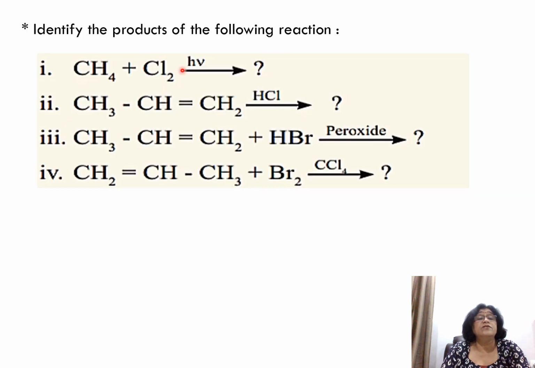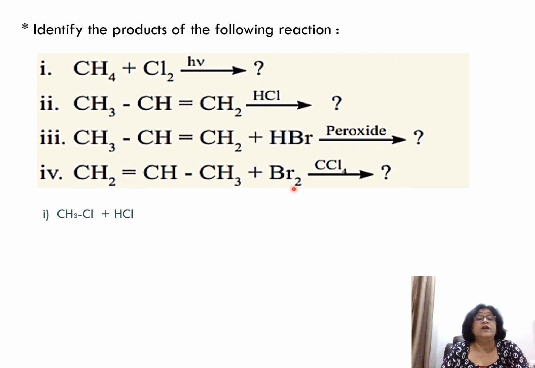Okay. So here we saw methane plus chlorine gives what? The first reaction was CH3Cl plus HCl. Then the second one is propene. When HCl is added in the absence of peroxide, what will you get? You will get 2-chloropropane. Okay. When HBr is added in the presence of peroxide, what will you get? The chance of formation of 1-bromopropane will be more because the negative group goes to the carbon having more number of hydrogen atoms across the double bond.